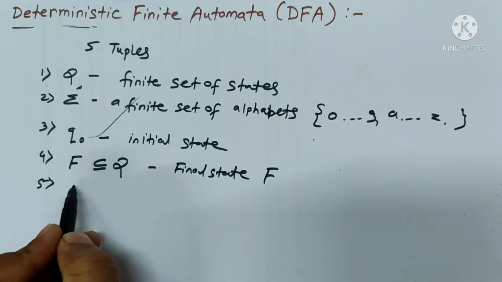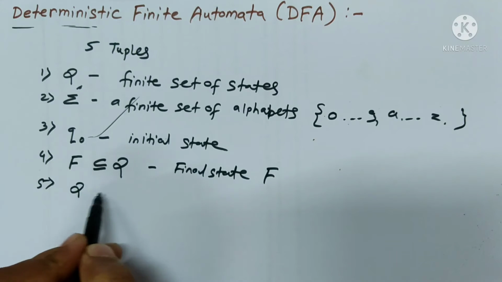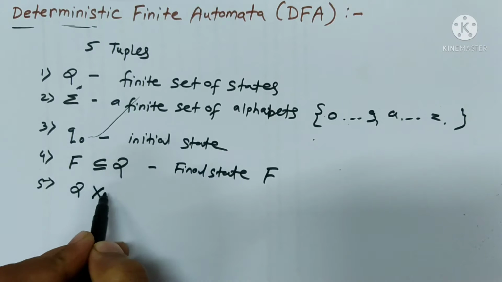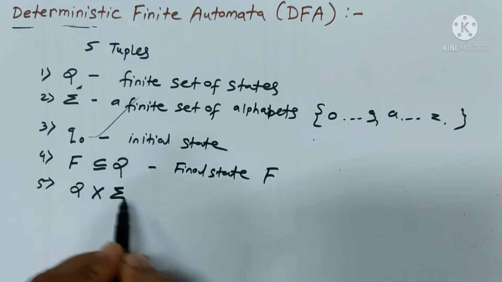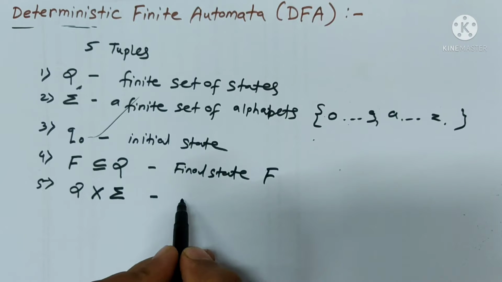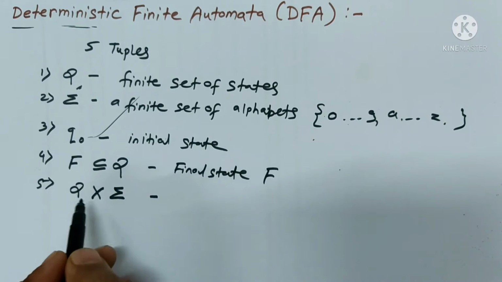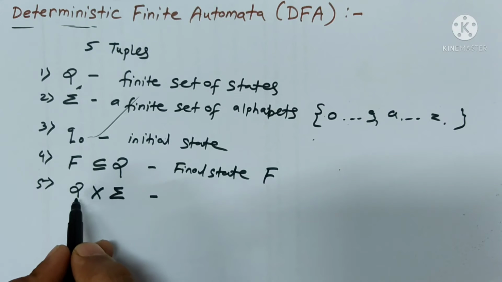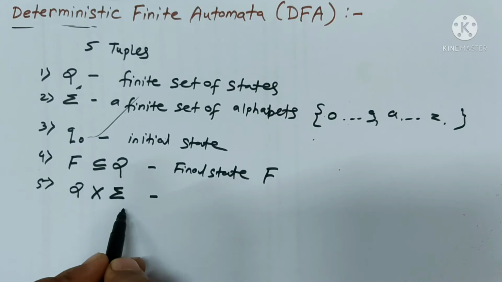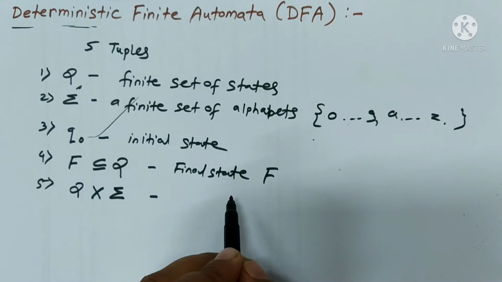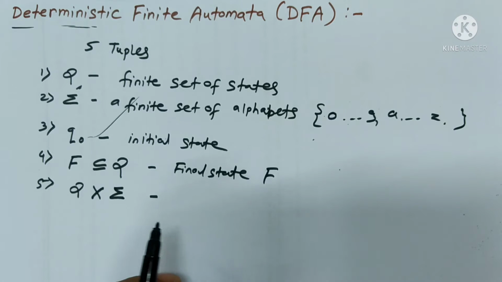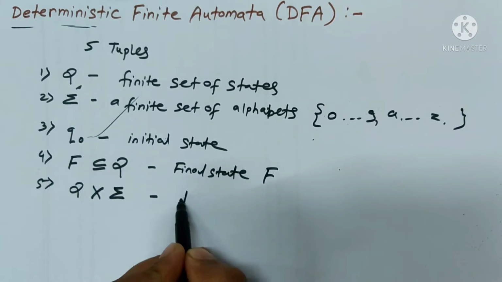Then the last one is Q cross the input alphabet sigma. So it's the transition function. Whatever transitions happen from one state to another state by using sigma, all of them are called the transition function.